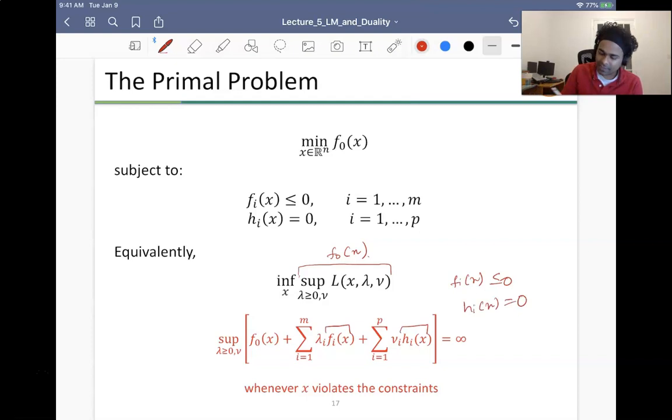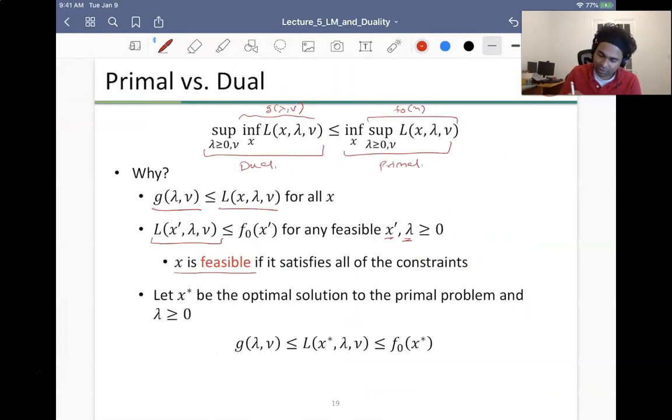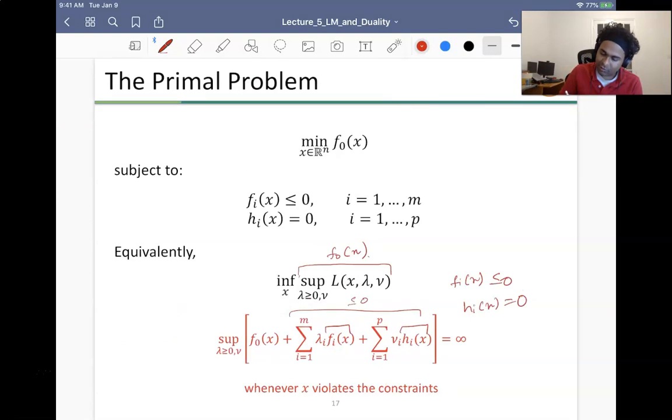So this value will always be less than 0 as long as my constraints are satisfied. The same logic applies here: as long as I have a feasible x prime and lambda, this will hold, because this is the f0 and this term is less than or equal to 0. So my L value is less than f0 of x, because it's f0 of x plus something negative.